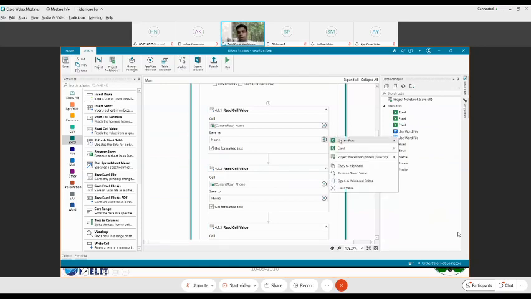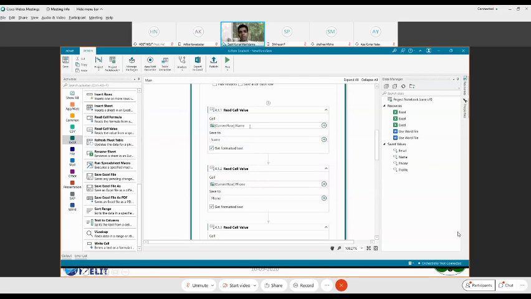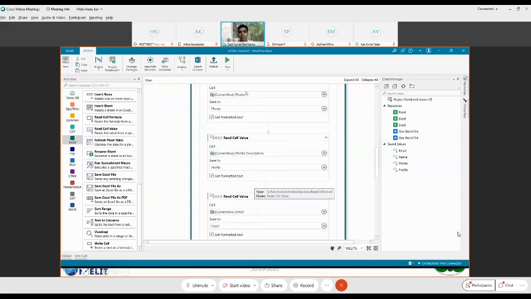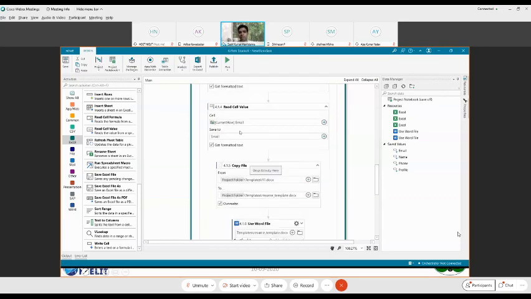And you want to assign this value which you have read to a variable. So what is the variable? Create a new variable now. Okay, save for later use. All right, this is the variable I want to create, name. That means when the loop iterates, the name is going to come and get stored in this variable. Similarly, in the current row, I'm trying to read the phone number. In the current row, I'm trying to read the description. In the current row, I'm trying to read the email ID. Like this, you would replace all of that.